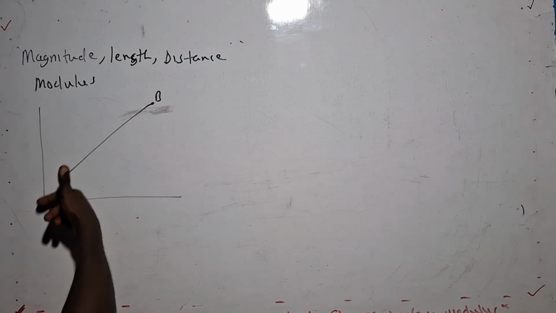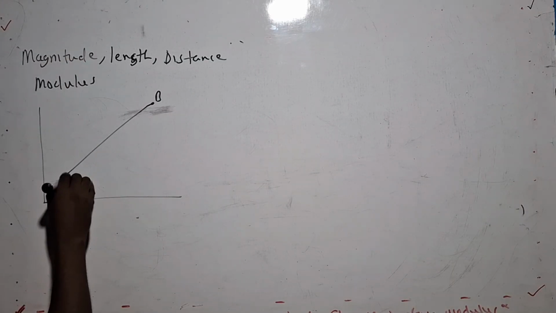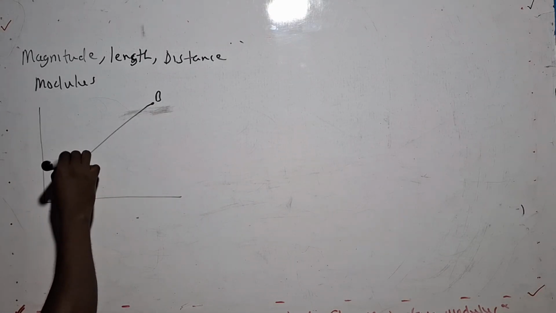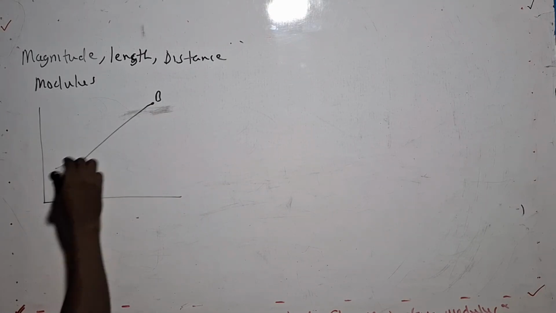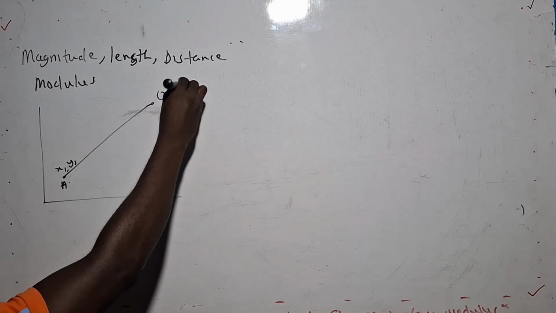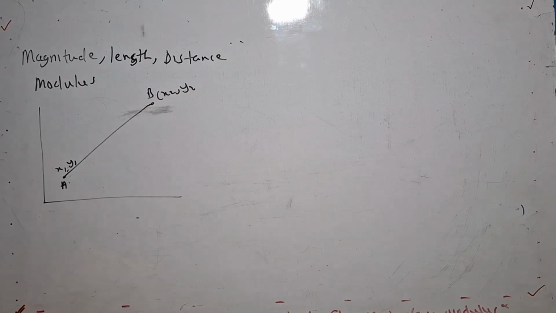Since this is where the numbers begin from, we label it as x1, y1. Then this one is x2, y2.